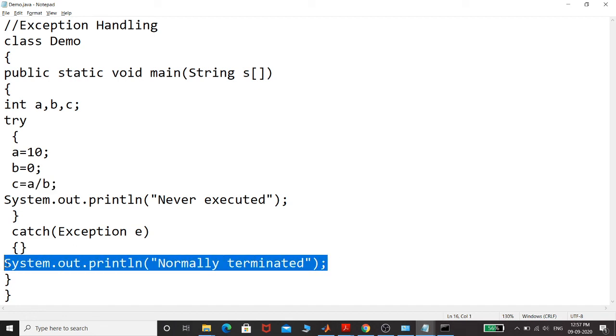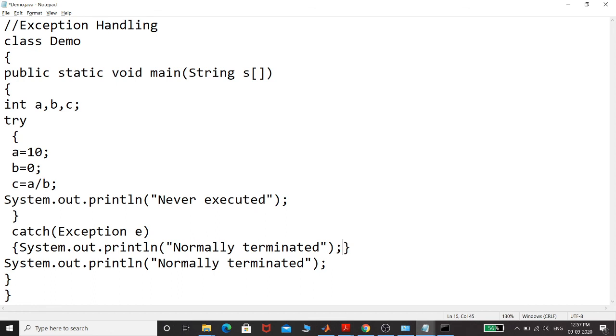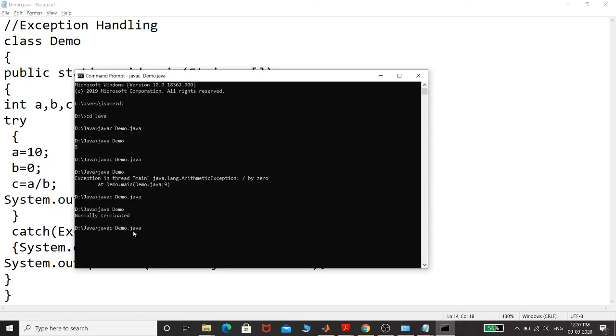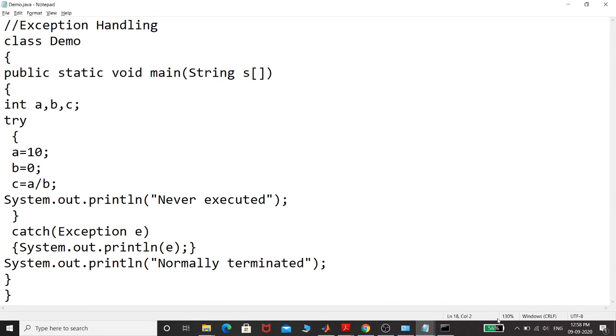One thing, if you want to print the stack trace of your exception, how will you do that? You will simply print the details of your object as this: System.out.println and then e. e is the object in which you have saved your exception. Now run your program. Let us check. Yes, I am getting the information, java.lang.ArithmeticException: divide by zero, exception has occurred. So I think this makes sense and this is clear to you all. Thank you so much.